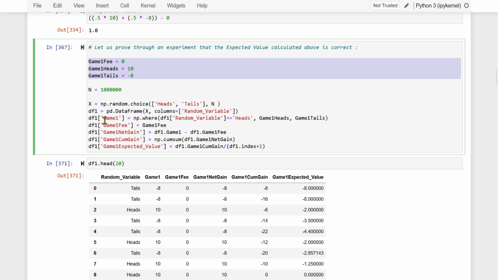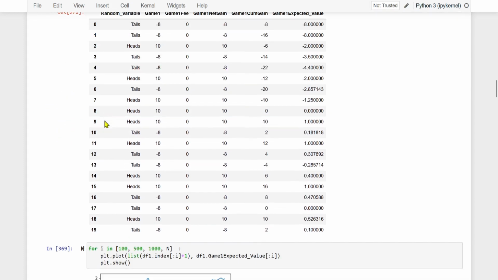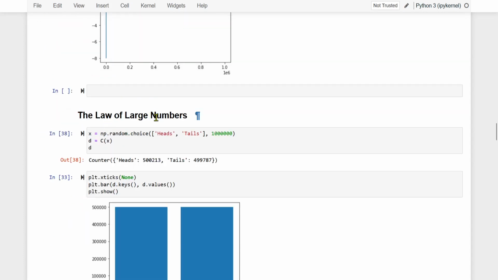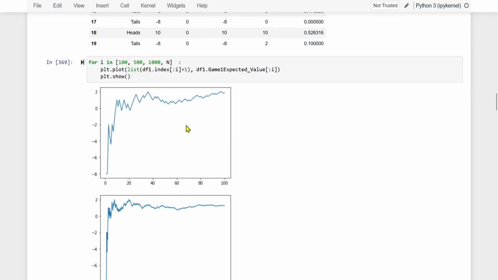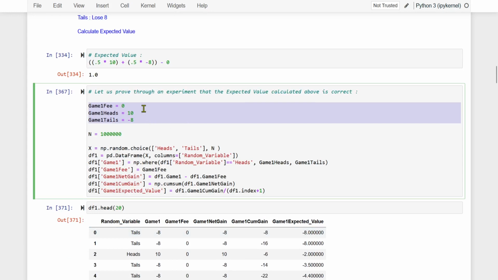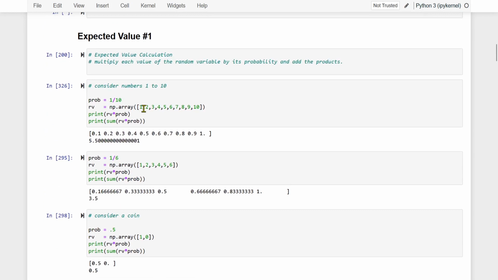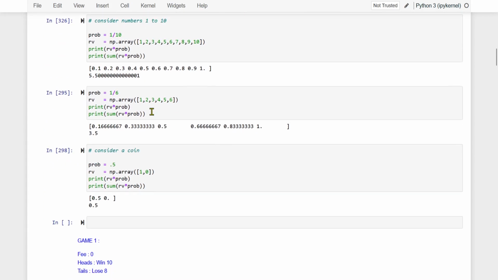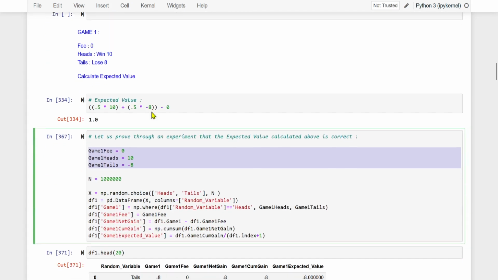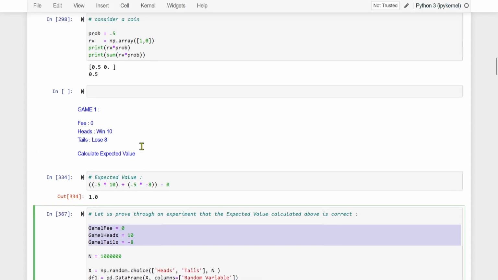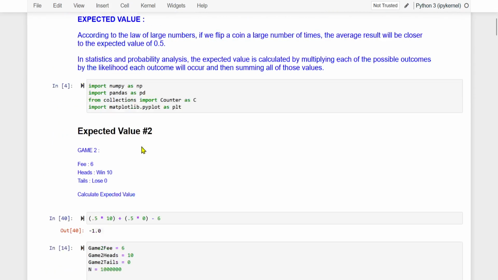So before we start writing the code, let us discuss this file. This file contains the content pertaining to the law of large numbers, and this also contains the coding for the video named expected value number 1. So these are being kept in this file, and let us work out this scenario.